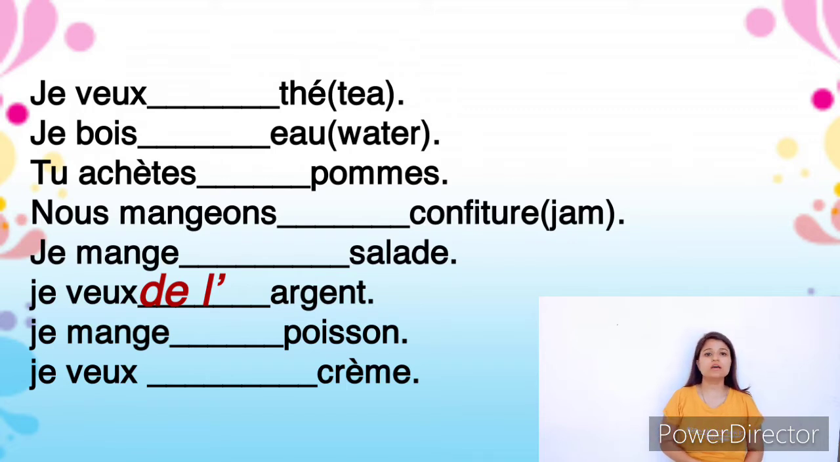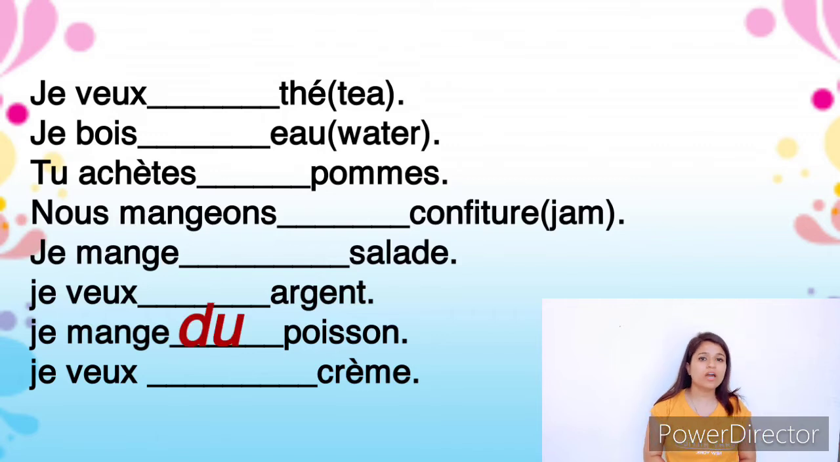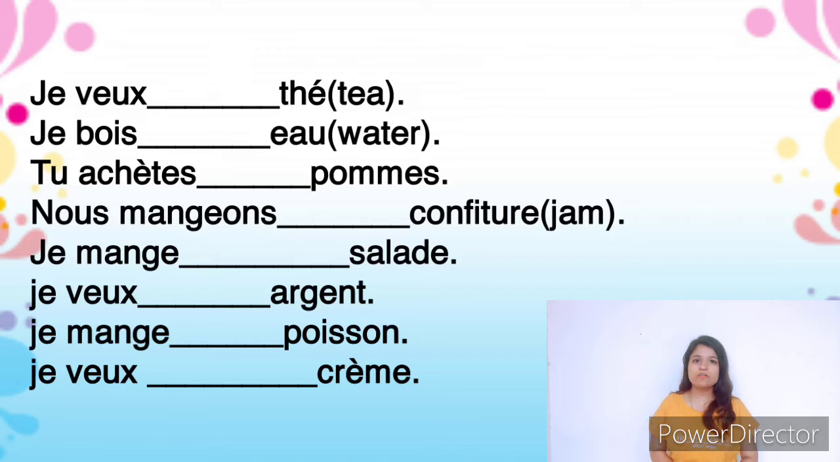Je veux de l'argent. Je mange dash poisson. Poisson means fish, so I eat some fish. Poisson is a masculine word, so we are going to use du poisson. Je mange du poisson. Next, je veux dash crème. Crème is a feminine word, so we are going to use je veux de la crème, which means I want some cream.